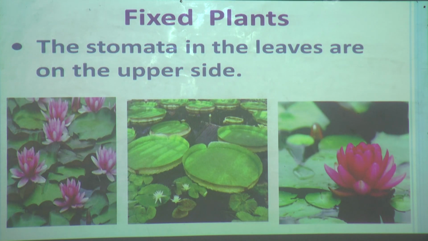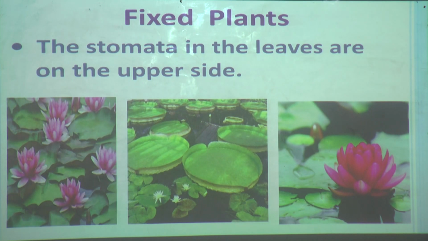Do you remember? In our lesson on how plants make food, we learned that leaves have tiny openings at the lower side of the leaf, called stomata. What is the use of stomata? Stomata can take in carbon dioxide.